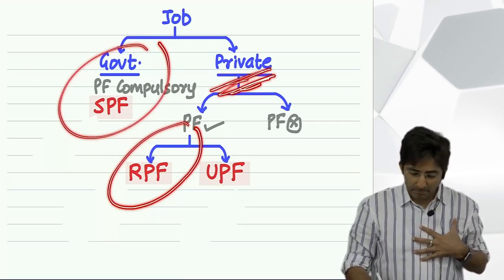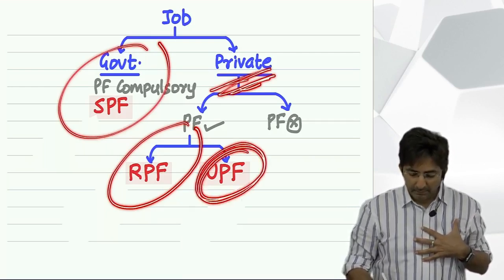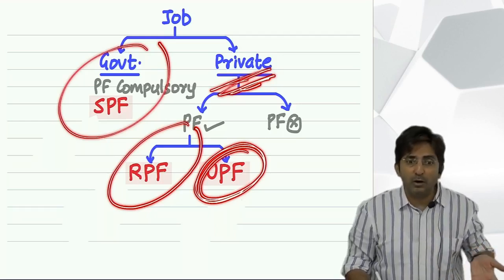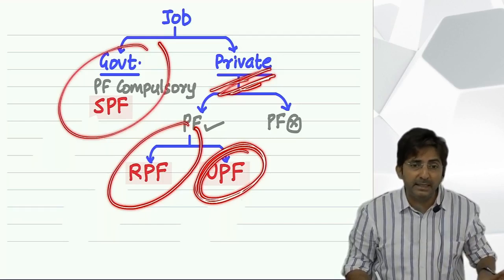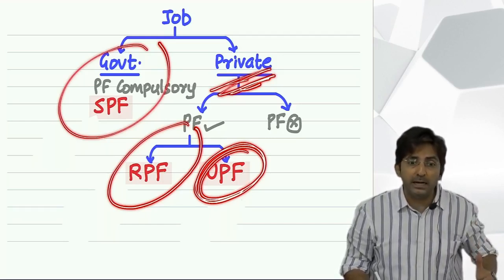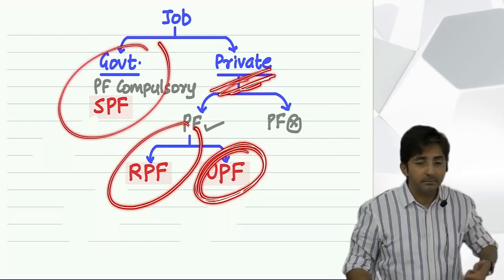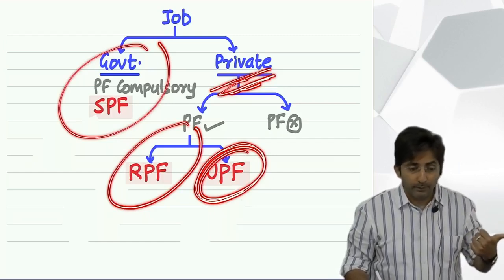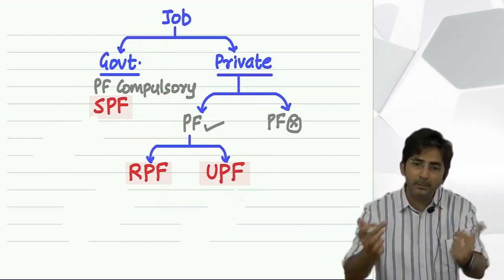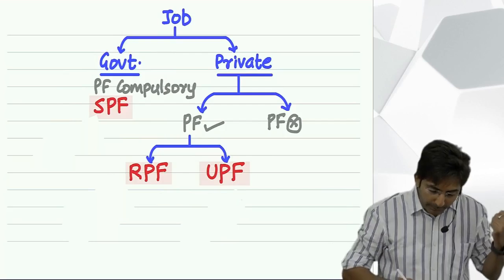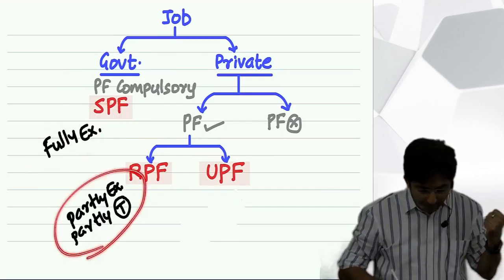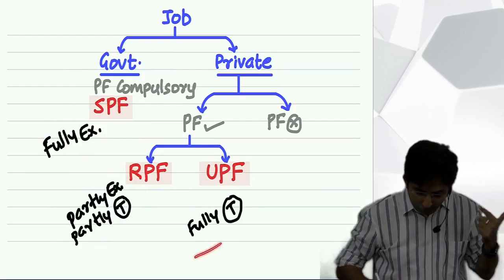Okay. But this is the worst category. Why? Because firstly they are private sector and they are not even listening to the government. They want to invest the fund money as per their own wish. And that is risky for the staff. So the government hates UPF. Accordingly, the taxation treatment will be the same. This will be fully exempt. This will be partly exempt. This will be fully taxed.